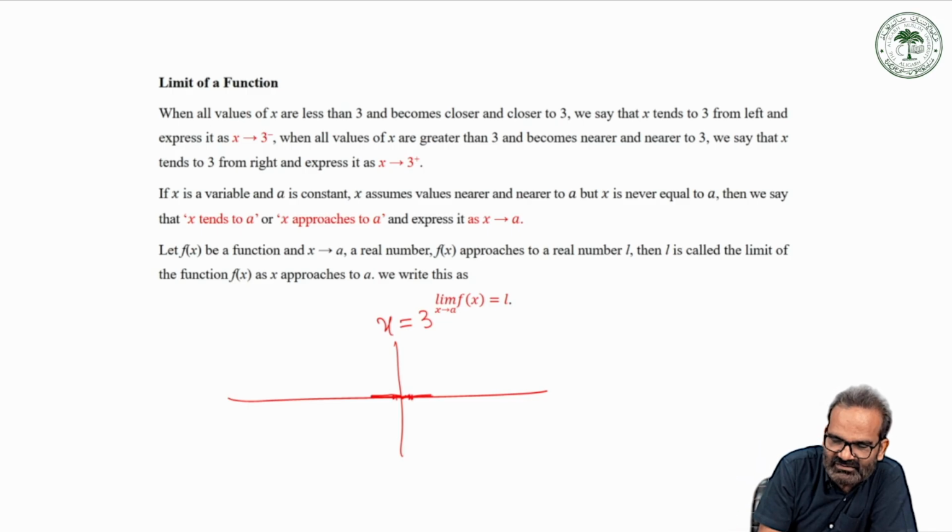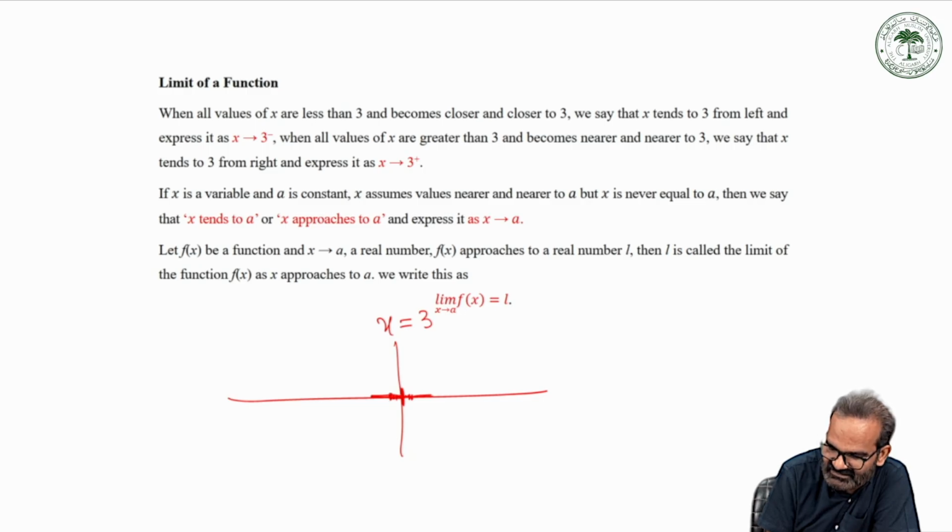When all values of x are less than 3 and become closer and closer to 3, we say that x tends to 3 from the left, and express it as x tends to 3 minus. What does it mean? This is the point x equals 3, and you are somewhere very near it on the left.